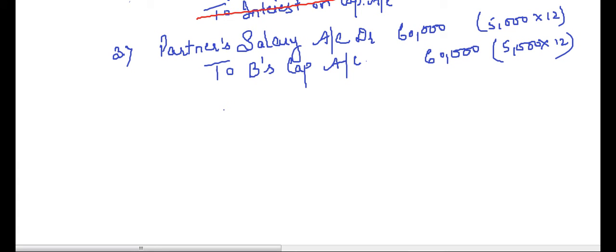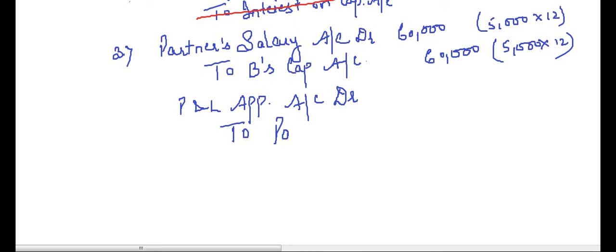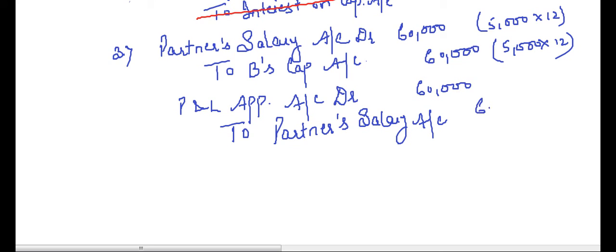Now we will transfer this partner's salary to profit and loss appropriation account. Profit and loss appropriation account debit to partners' salary account. That comes to 60,000 and 60,000. Clear? Anything else we have? No?